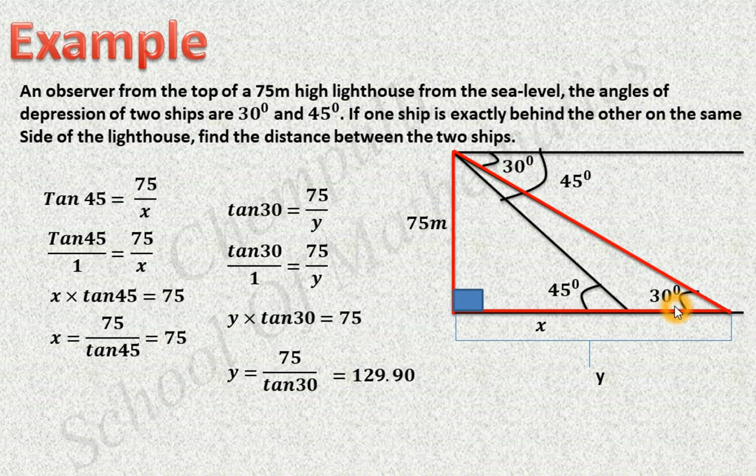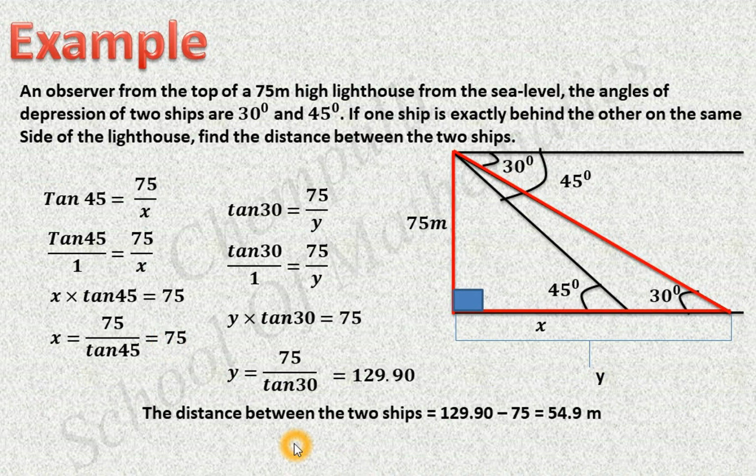The total distance is y, and up to this portion the distance is x. Then which way can we find this distance? From this total distance, subtract this part, then we will get this part. That is y minus x, that is 129.90 minus 75. That is the distance between the two ships. You will get the answer 54.9 meter. That is the answer.